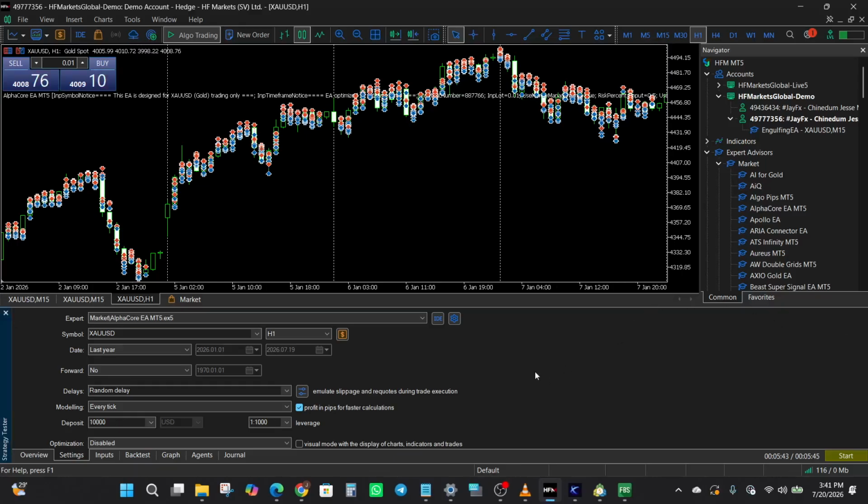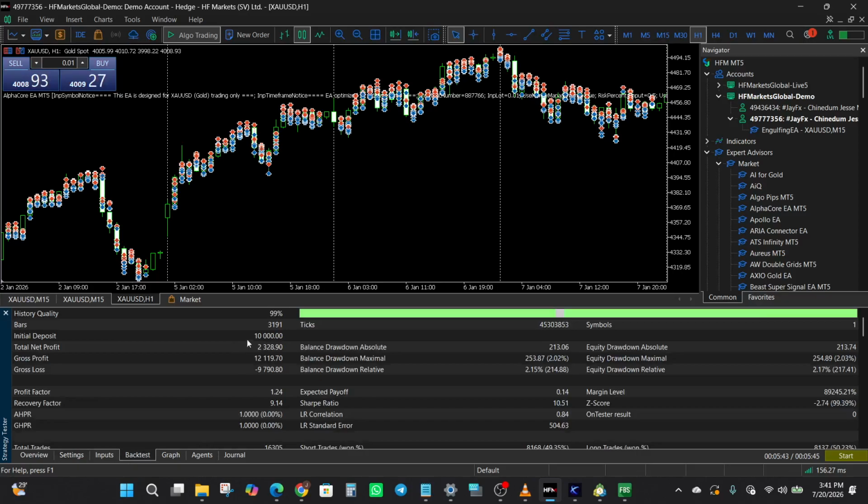All right, I want to flag something about this specific report before the numbers. It is configured to show profit in pips rather than dollars. So I'll focus on the percentage based figures, which stay meaningful either way. All right, so this test was done on a $10,000 deposit, and we can see that from a $10,000 deposit, about $2,328.9 were generated in net profit.